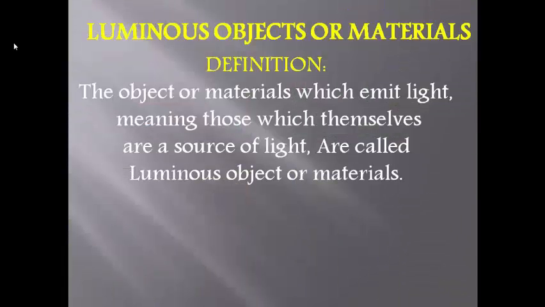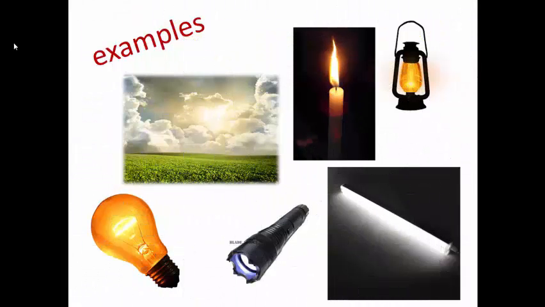So we can say that the objects or materials which emit light themselves are called luminous objects or materials. As we have studied, the sun, candle, tube light, bulb, etc. emit their light themselves, so they are called luminous objects or materials.